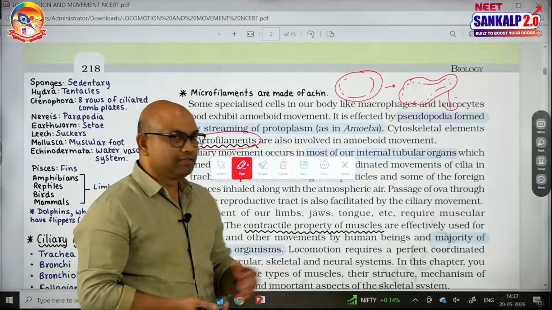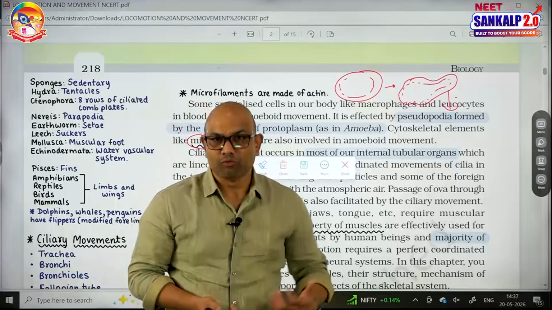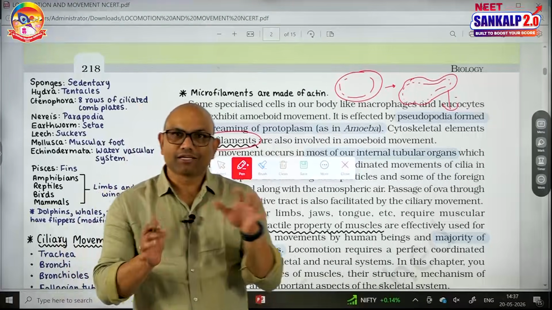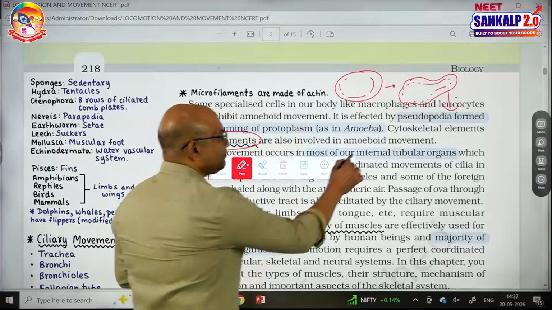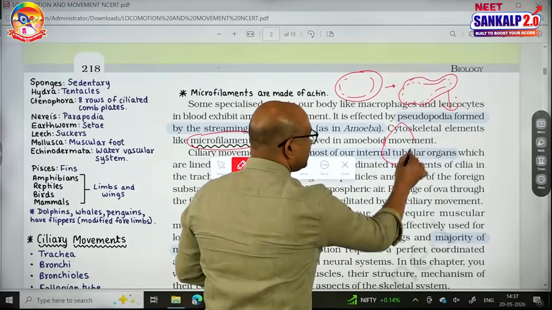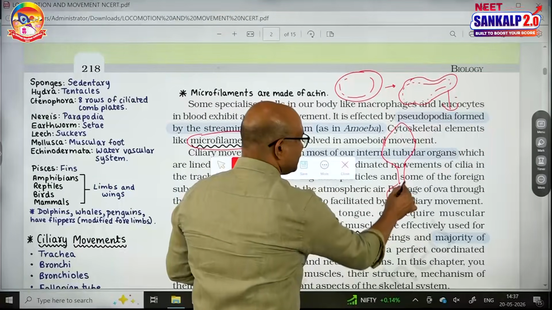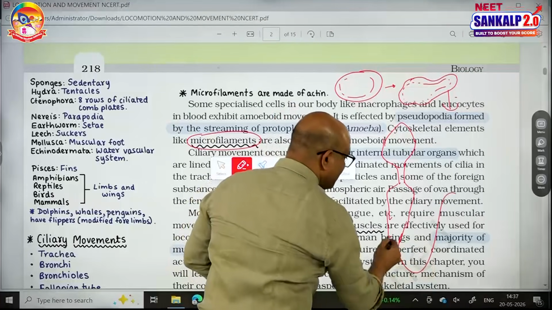And the third type is called flagellar movement. If you see the structure of human sperm, the human sperm consists of head, neck, middle piece, and the final part is called tail.